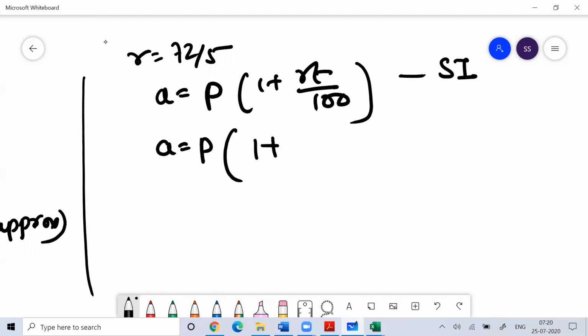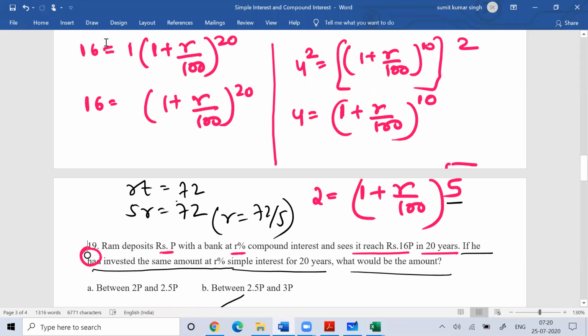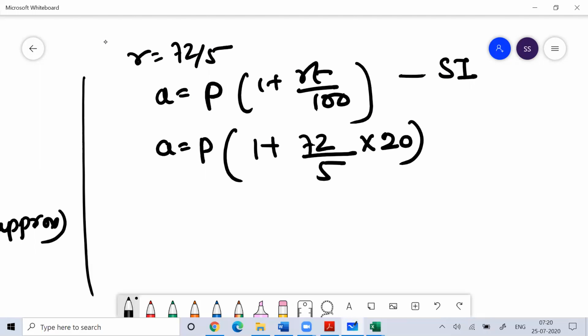So that is 1 plus R, where R is 72 by 5, that is 14.4%, and your time is 20 years. So the value of R is 14.4%. You could have written 14.4%.